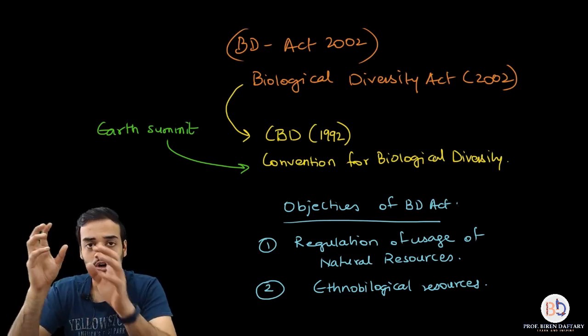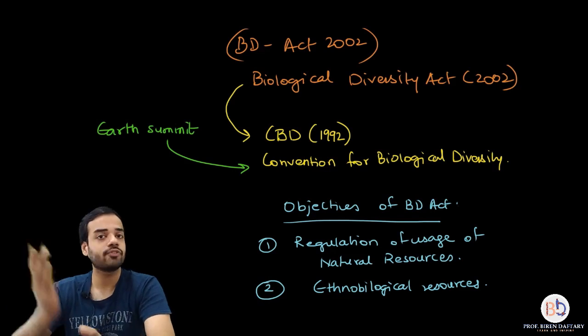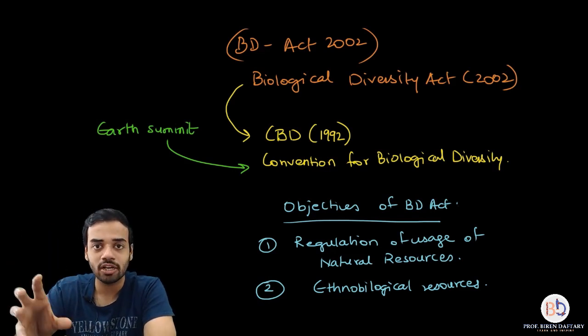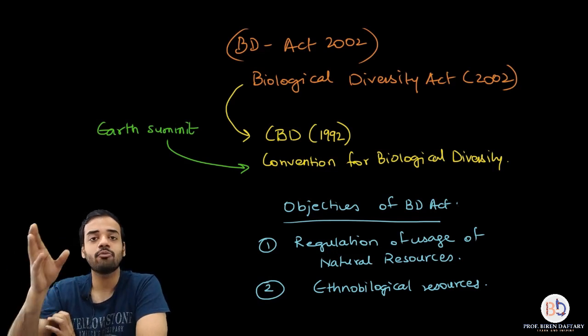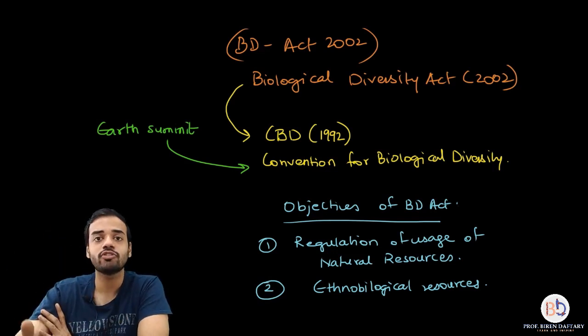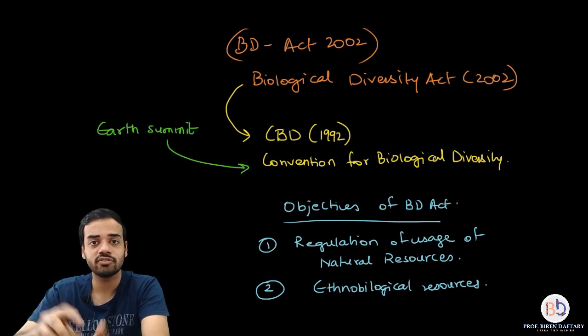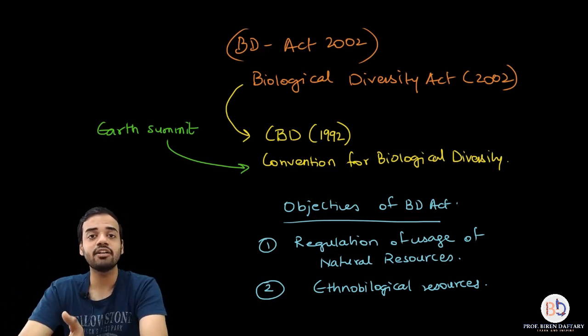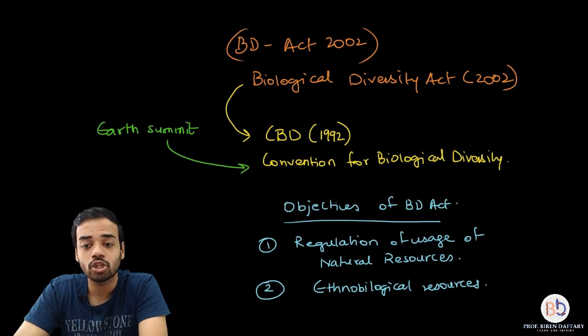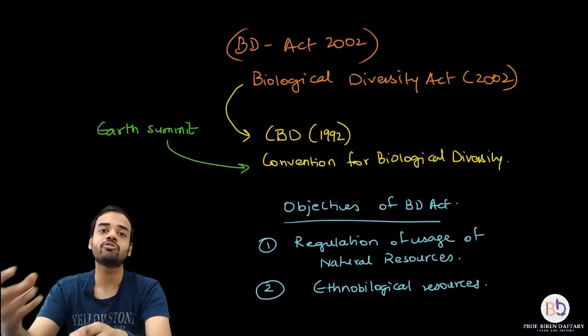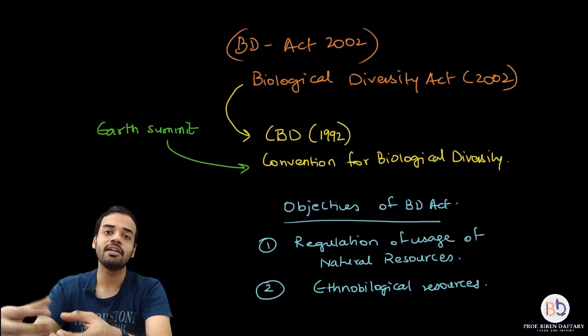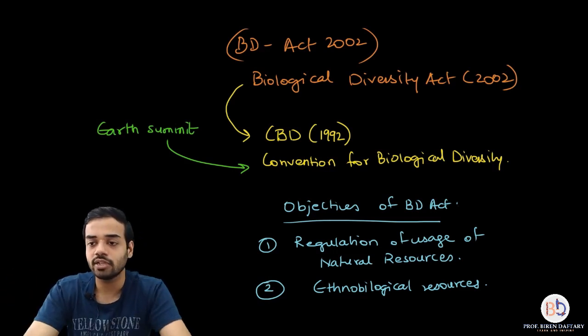And after 10 years, India made its own Biological Diversity Act, in 2002. Okay, and what were the objectives I have shown you? First was regulation of usage of natural resources, and second is getting enough information and knowledge about the ethnobiological resources. Ethnobiological resources are how the living resources are used differently by different human races.